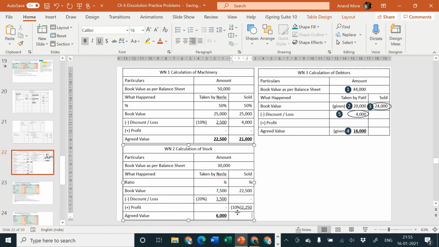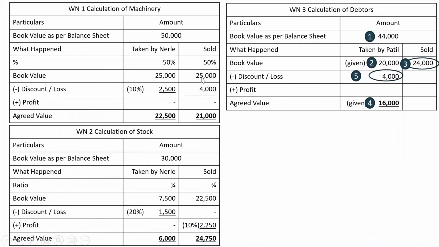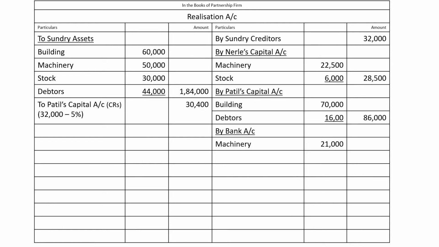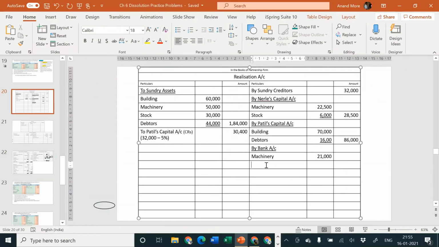22,500 is not sold at a discount, so there is nothing to be deducted, but it is sold at a profit, so we will recover rupees 22,500 plus profit of 2,250. So the amount we will realize is rupees 24,750. How did I calculate it? The amount here was 25 minus 4 because it was a loss. Here it is a profit, so it is not to be deducted but added. So 22,500 plus 2,250 goes to 24,750. So I'm going to consider here by bank, below that stock, 24,750.